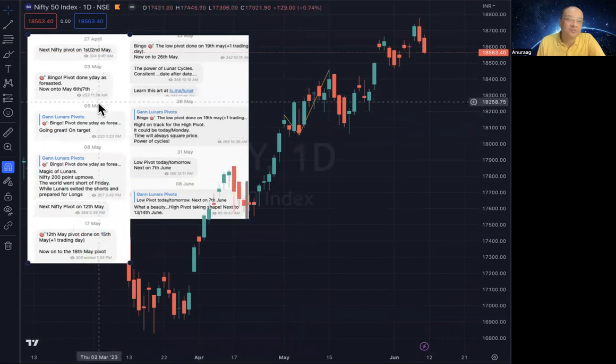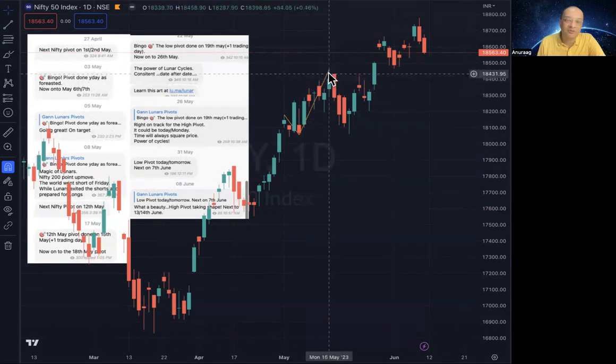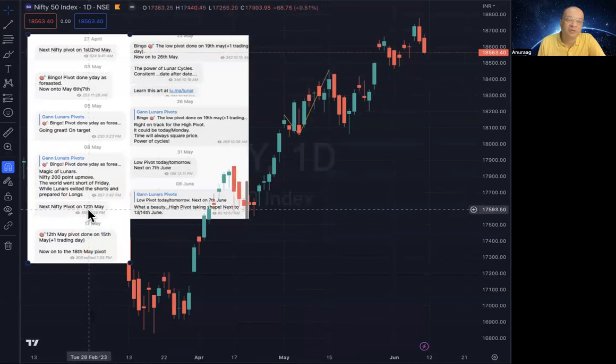Then the next pivot was supposed to be on 8th May. I had mentioned that we have made actually 200 Nifty points, and then the next pivot is supposed to be 12th. This was forecasted on 8th May. So we had the pivot here on 5th May, and the next pivot was supposed to be 12th May. If you see, it was one day off because 12th is here, and then of course 13th, 14th was a non-trading day. So the next trading day was supposed to be 15th, and you see 15th was a high. So this was a bang on pivot.